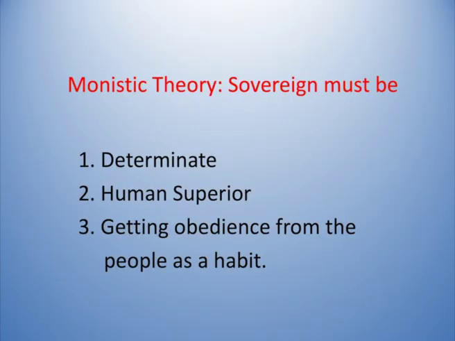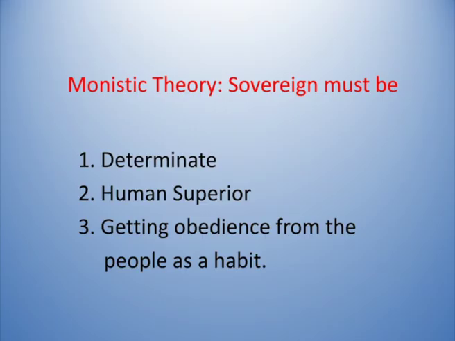When somebody asks you who is the sovereign of your country, you should be in a position to show the sovereign power. It should be determined and determinate. You must physically recognize, you must physically identify a person that he is our sovereign. So, that is called a determinate sovereign. Second one is human superior. A sovereign must always be a human being and a superior human being. By virtue of his power, he becomes superior.